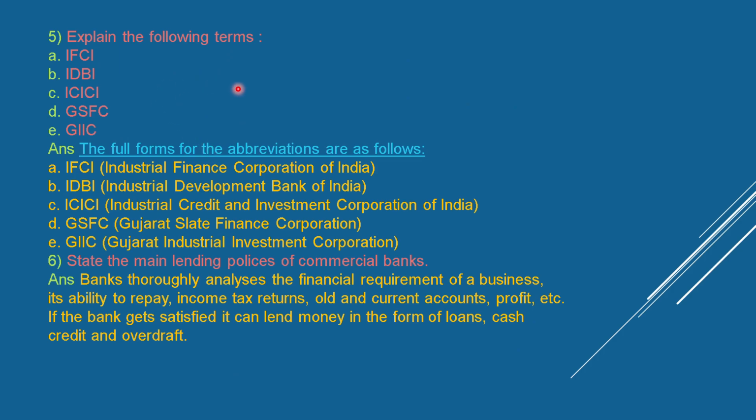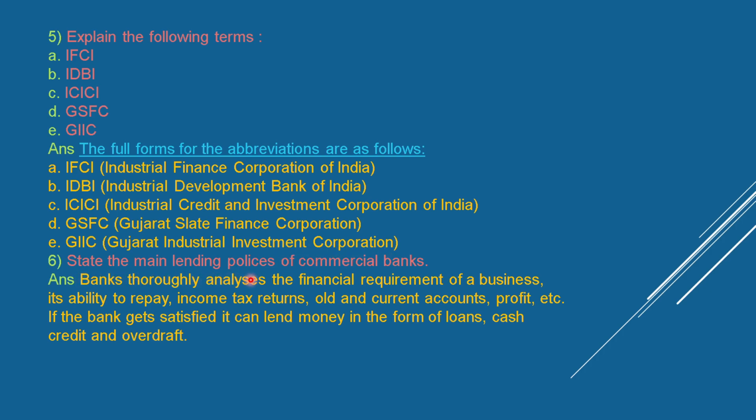Explain the following terms: IFCI, IDBI, ICICI, GSFC, GIIC. So we have to give the full forms. IFCI: Industrial Finance Corporation of India; IDBI: Industrial Development Bank of India; ICICI: Industrial Credit and Investment Corporation of India; GSFC: Gujarat State Finance Corporation; GIIC: Gujarat Industrial Investment Corporation.